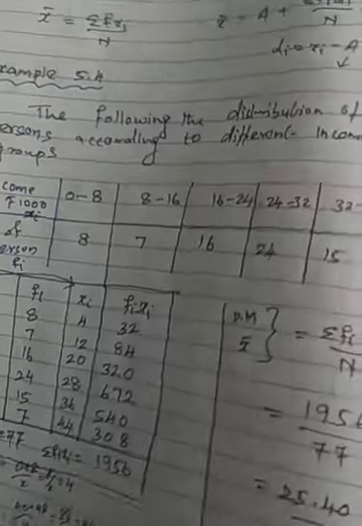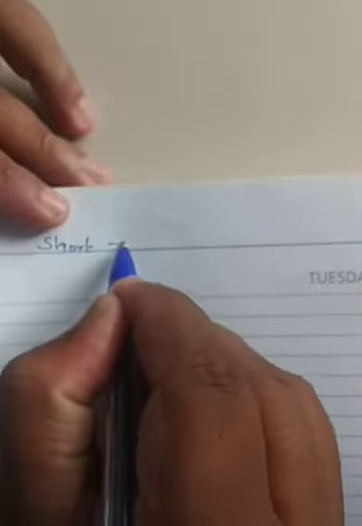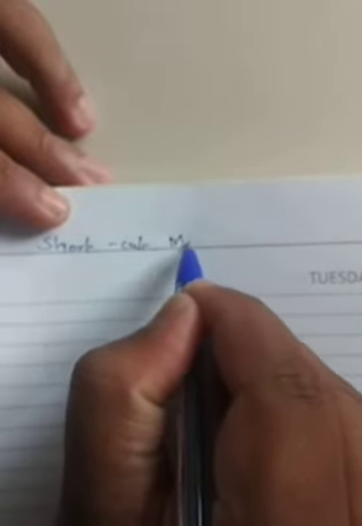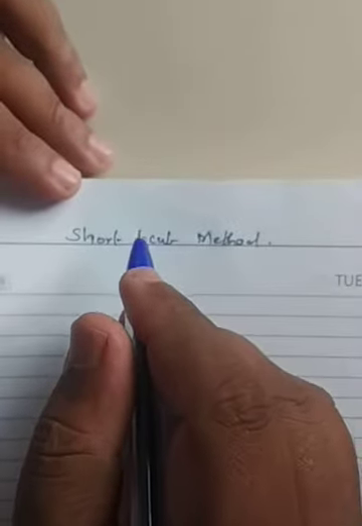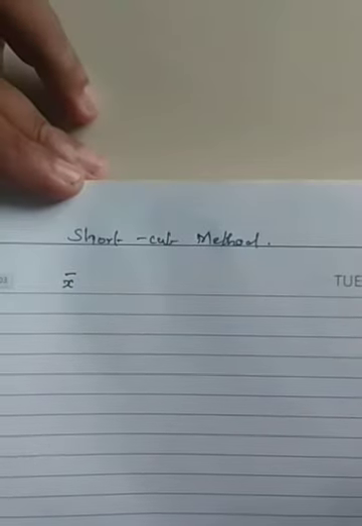The same question we are going to do in the shortcut method. How are we going to do this same thing in the shortcut method? You can have a look. What's the difference you are finding? You just take it. What's the formula? X bar is nothing but, what's the formula that is coming here?